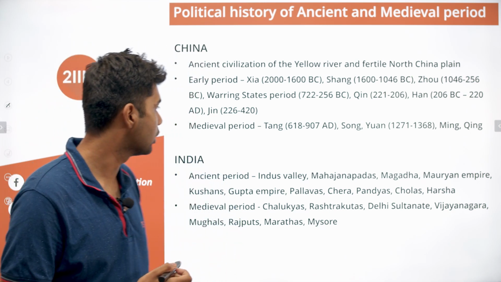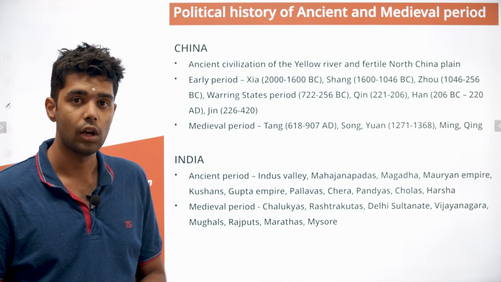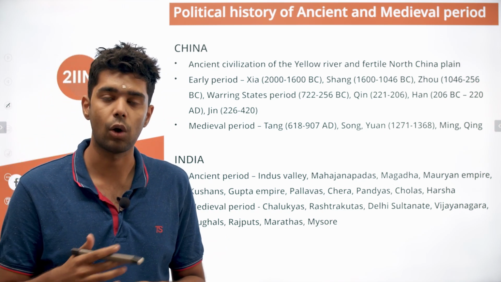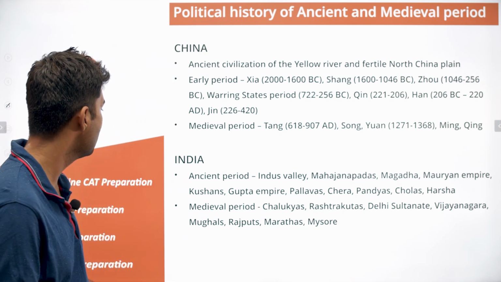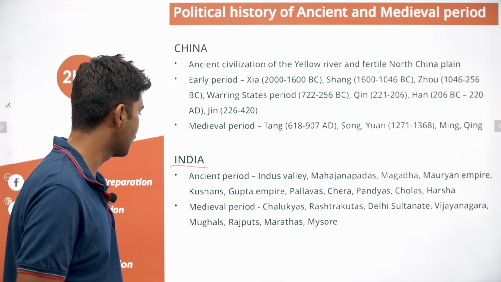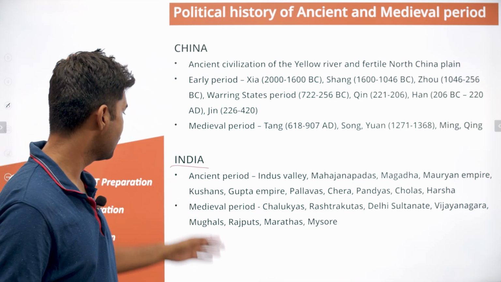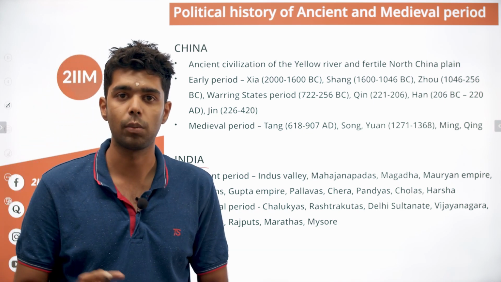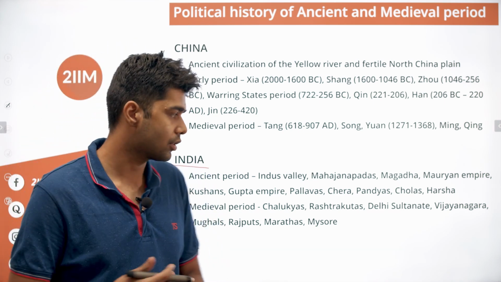We'll talk about each of these countries first. We'll try to understand interrelationships and how they developed, if they had any contacts and all. So we'll start with our own country. In India, you had the ancient period and the medieval period. We'll talk about the modern period from the British era in a subsequent slide.